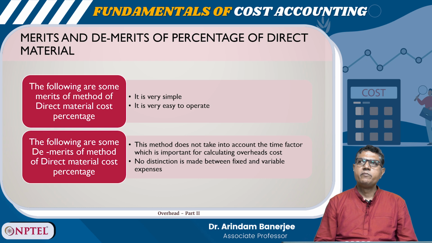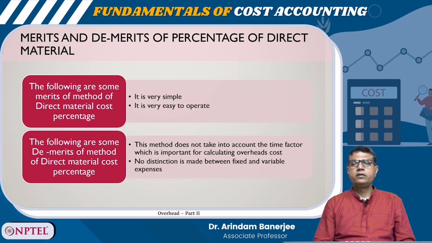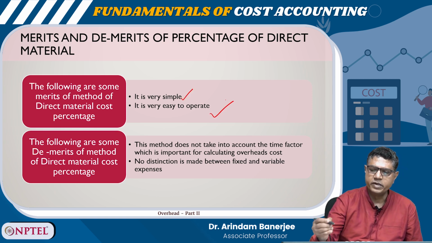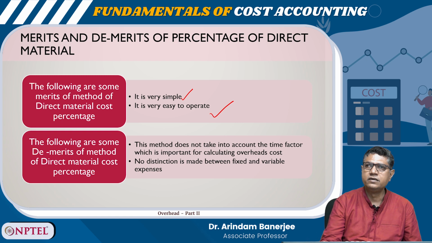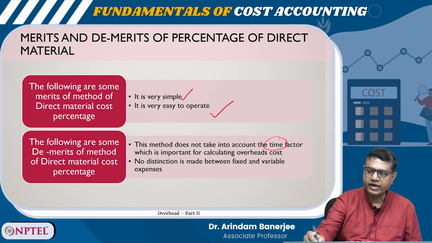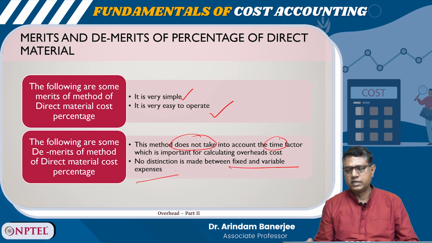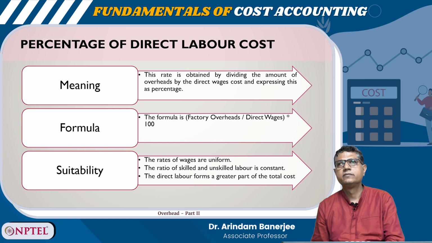What are the merits and demerits of the percentage of direct material method? The following are the merits. It is simple. Of course, it is very simple to calculate and very easy to operate. And there are certain demerits. It does not take into account the time factor, and no distinction is made between fixed and variable expenses. So these are the two demerits.